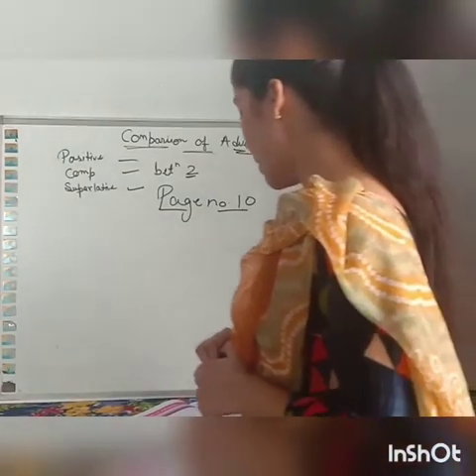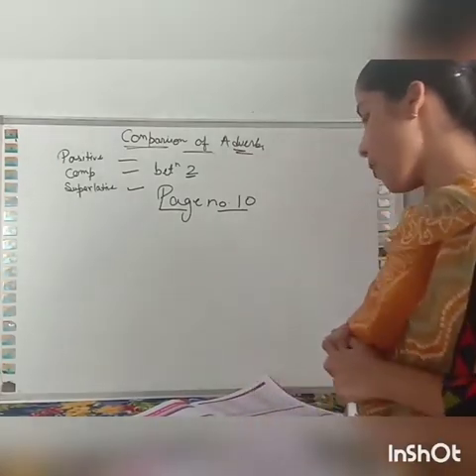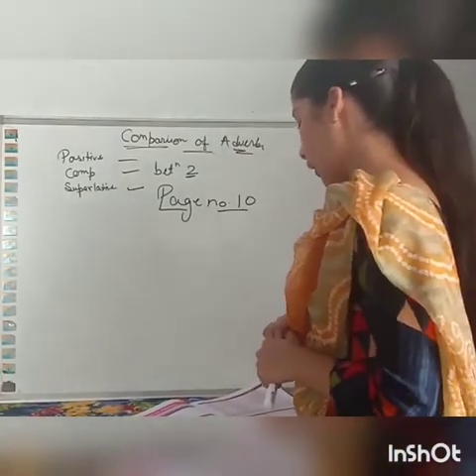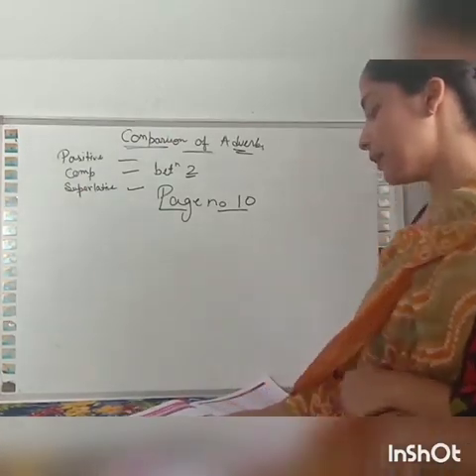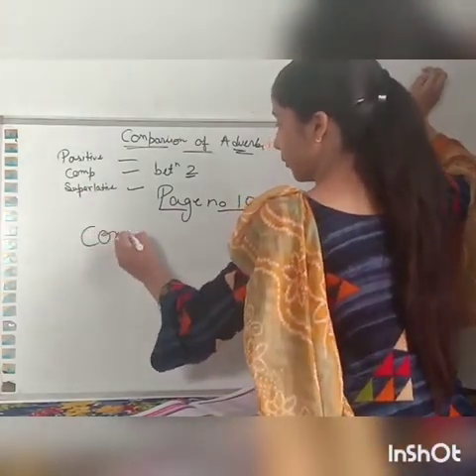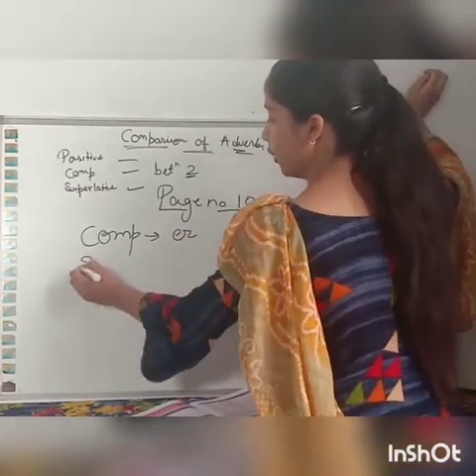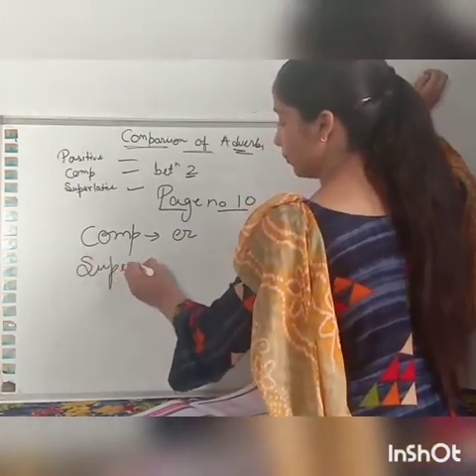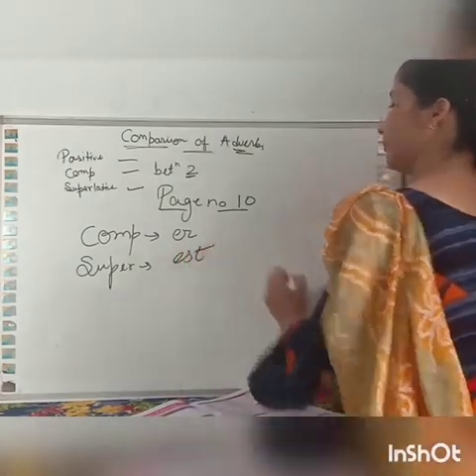If the adverb is of one syllable, its comparative is formed by adding er and its superlative by adding est. When we are talking about the comparative, we add er. When we are talking about the superlative, we add est.